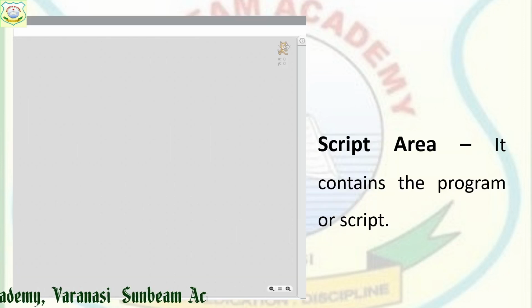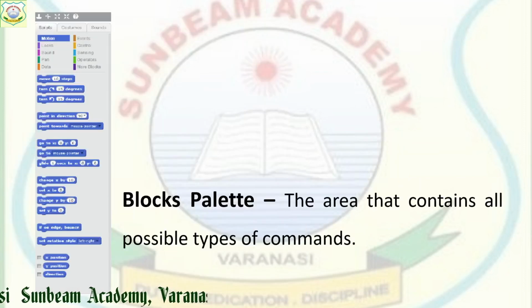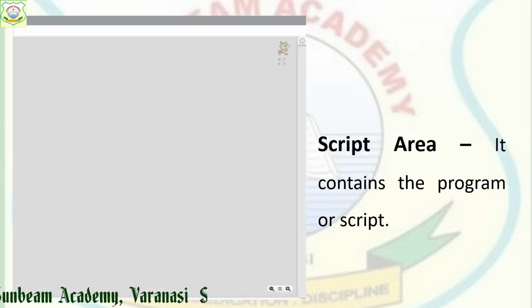Next is your script area. This area is known as the script area. In it we write the script or program, which can be done by drag and drop or by writing the commands. The commands you have seen in the block palette, we drag from there and drop over here. After dropping, when we run the program, it runs accordingly, and the movement of the sprite takes place on the stage area, right?